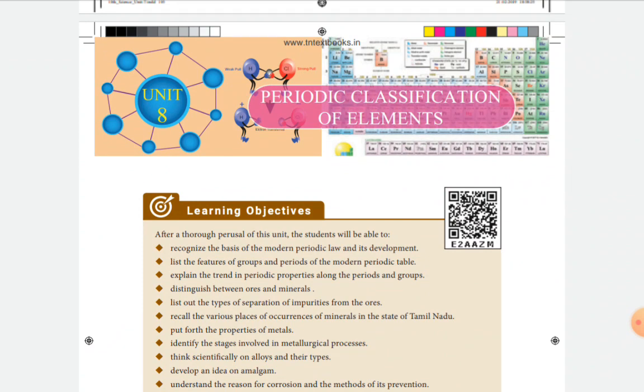Further, we are moving for higher order thinking to enhance our knowledge on the properties of elements. Before moving to the next topic, I would like to check your understanding level of this lesson, whatever you learned in the previous classes.